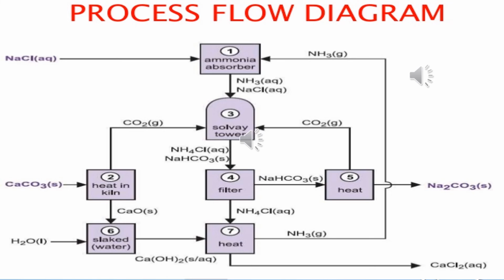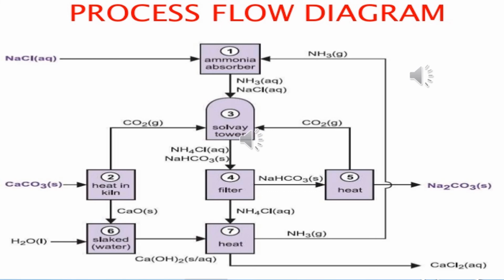Now these products are then fed toward the filters. After the filtration, ammonium chloride is separated and sodium bicarbonate goes toward the kiln or calcining tower, which is pointed as 5. Here sodium bicarbonate is heated and converted into sodium carbonate. Now our sodium carbonate is separated. Now there is the turn of ammonium chloride.